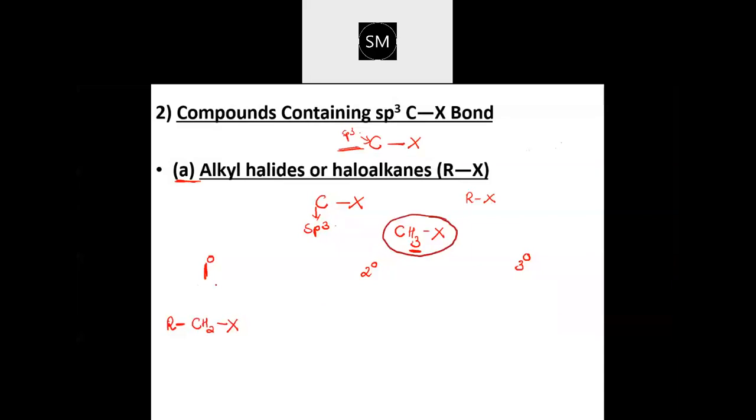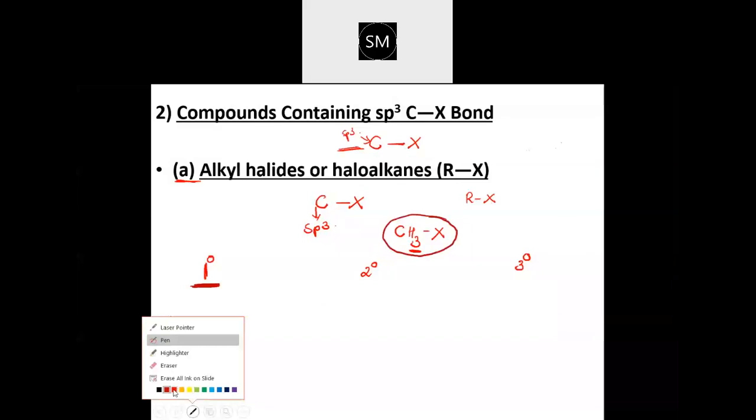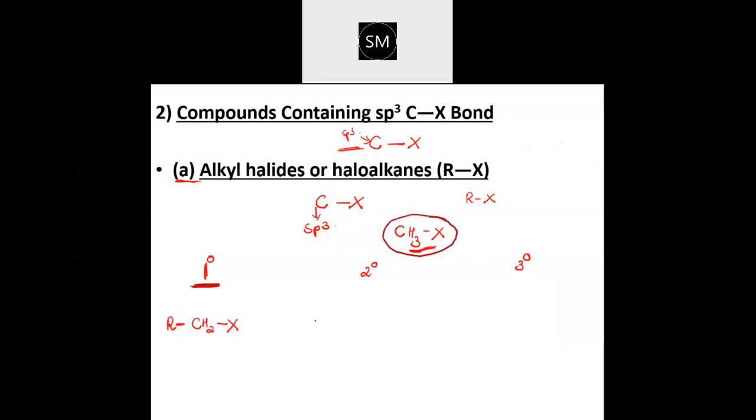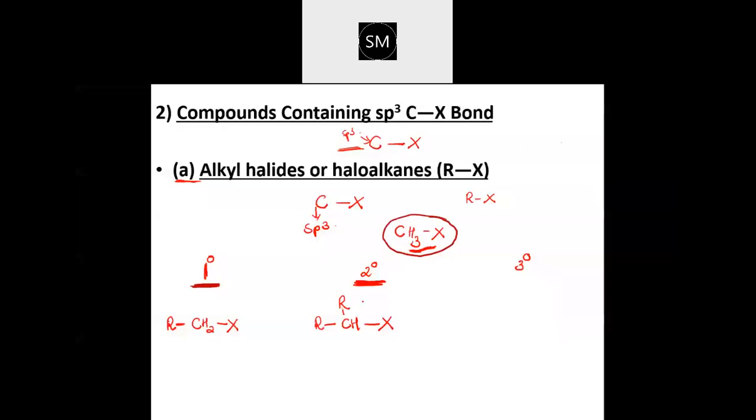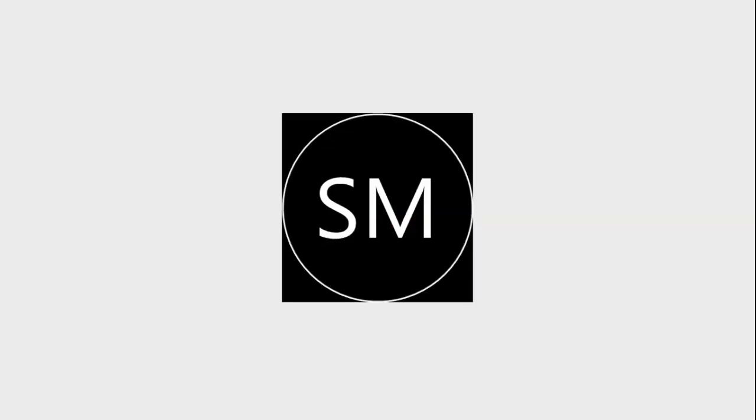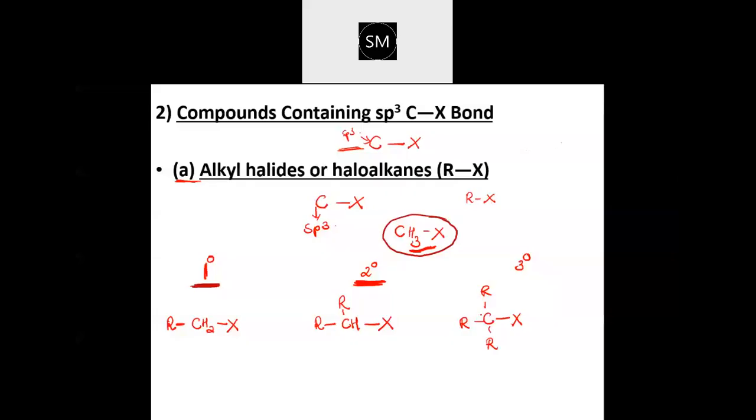Okay, now let me remove two hydrogen and write. If I remove two hydrogen from here and replace it by the R group, then I can write it like this: R, R, one H will remain and one more attached to the halogen. This will be the secondary one, where we have removed two hydrogen and replaced by two R group. Now, if you remove all the three hydrogen and replace it by the alkyl group like this R, R, R, and then one is attached to the halogen, this will be called as tertiary alkyl halide.